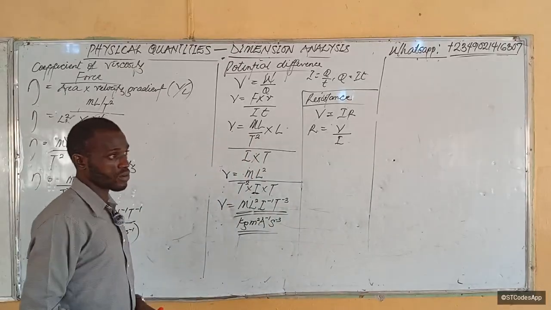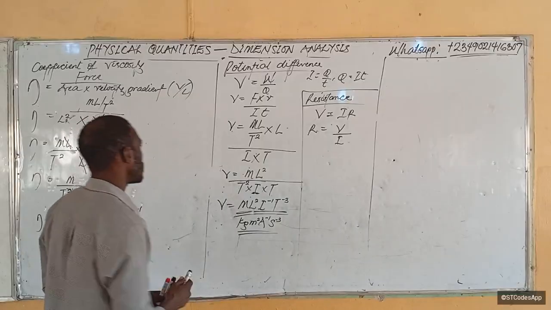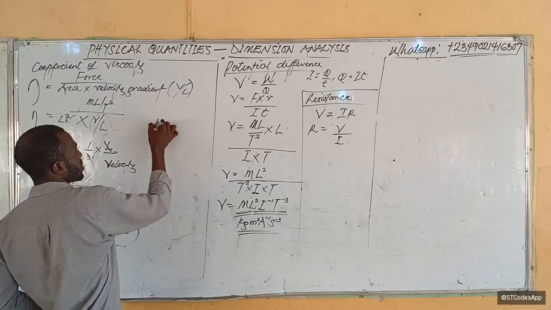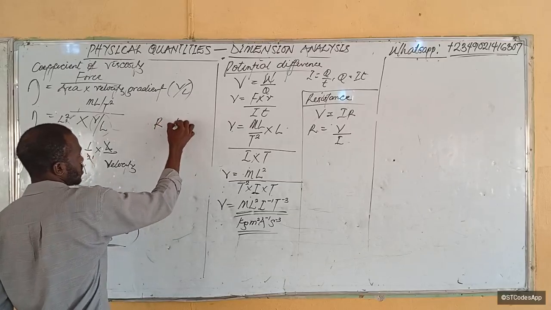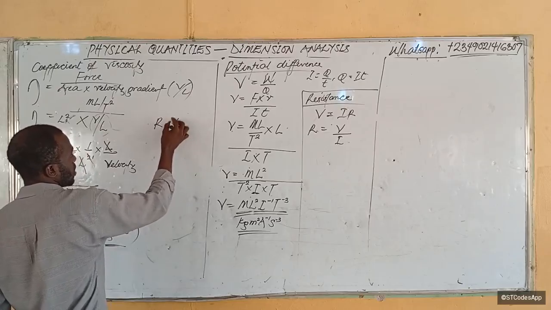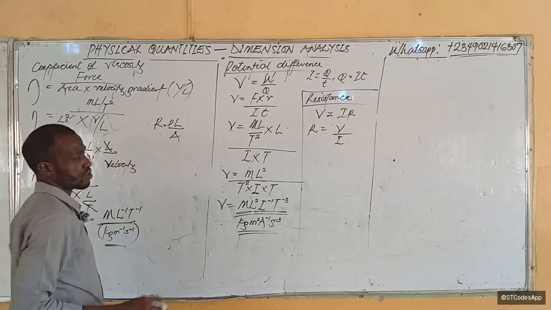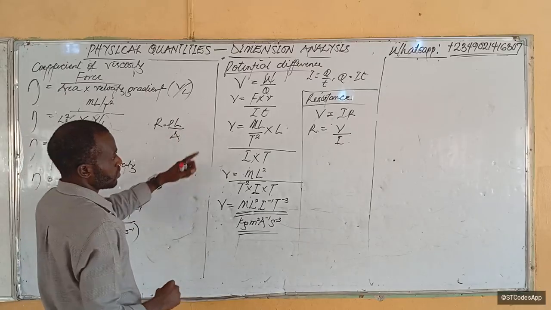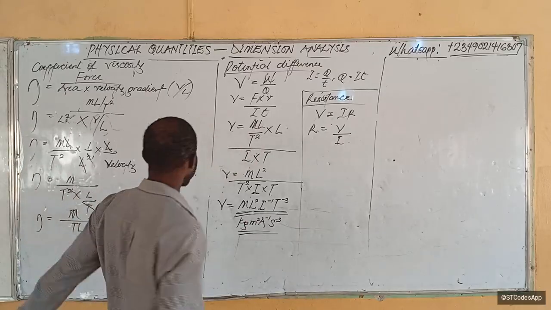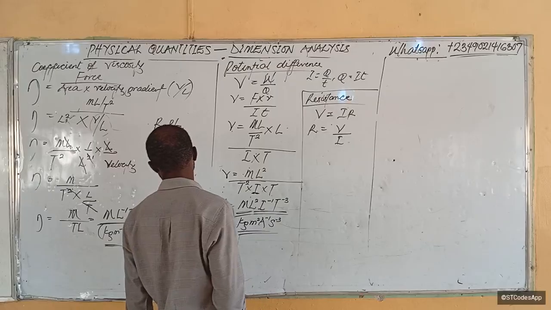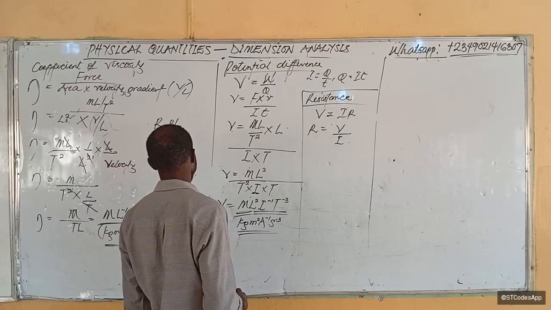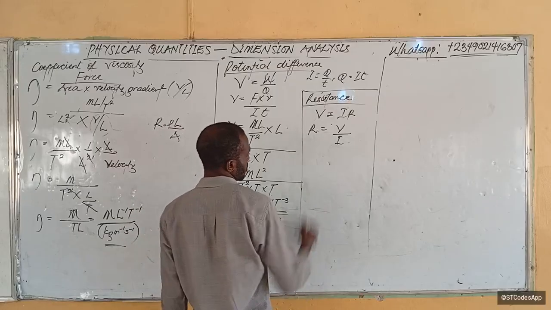There's another formula we have for resistance: remember that the resistance of a resistor is directly proportional to the length of the resistor and inversely proportional to the area. So you can use this to analyze it as well. You will not get the same unit, but let's use this.